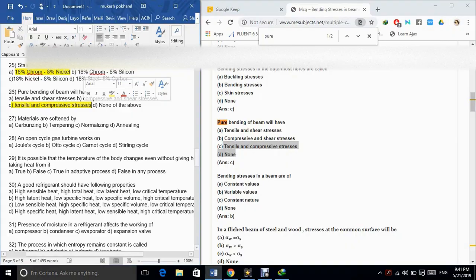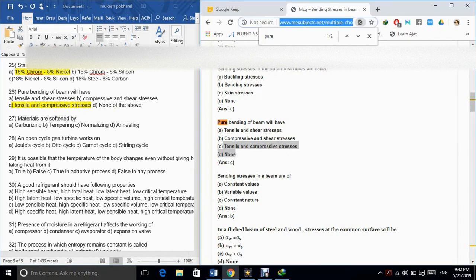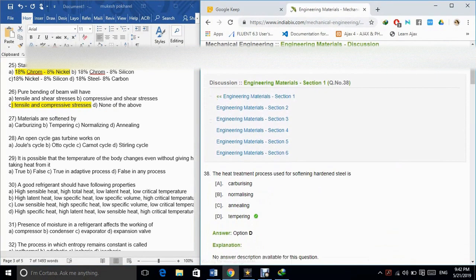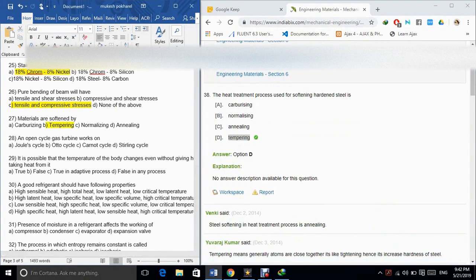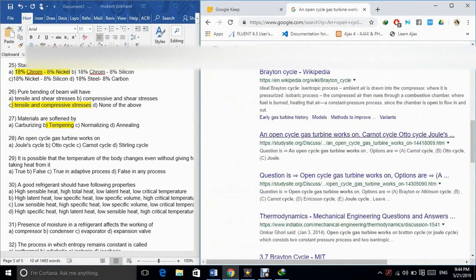None of the above. The correct answer is option B. 27. Materials are softened by A. Carburizing. B. Tempering. C. Normalizing. D. Annealing. The correct answer is option B.